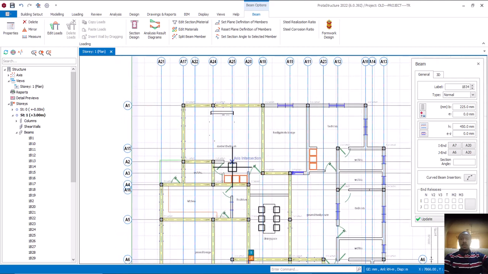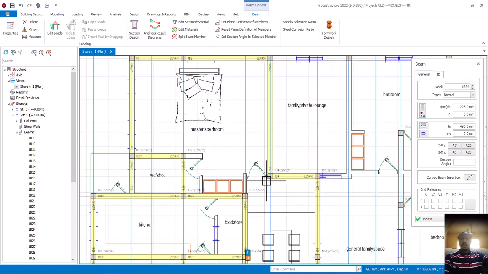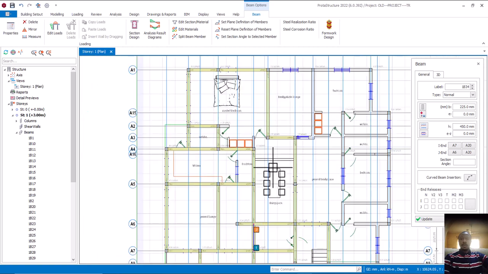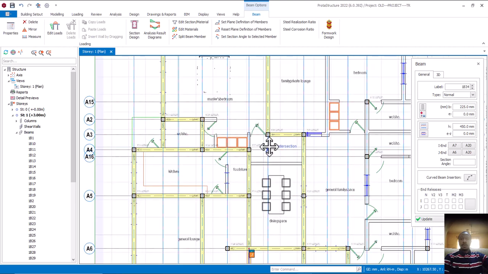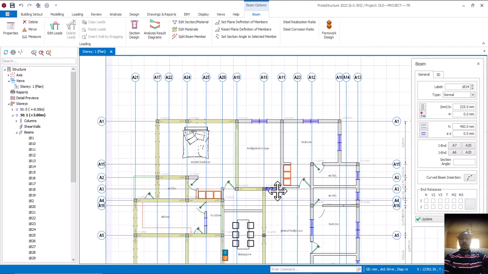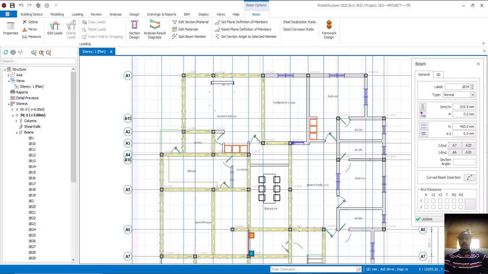Which one again? This place will be entirely slabbed. But if you look at this place now, we cannot slab like this and enter here. We have to find a solution to it. Let's check our AutoCAD.